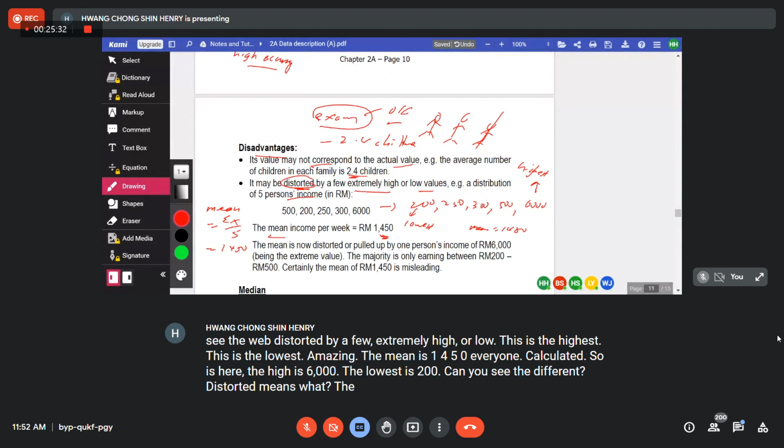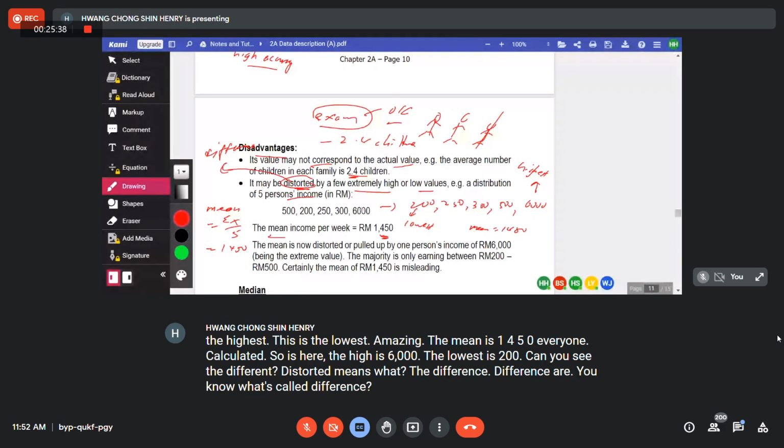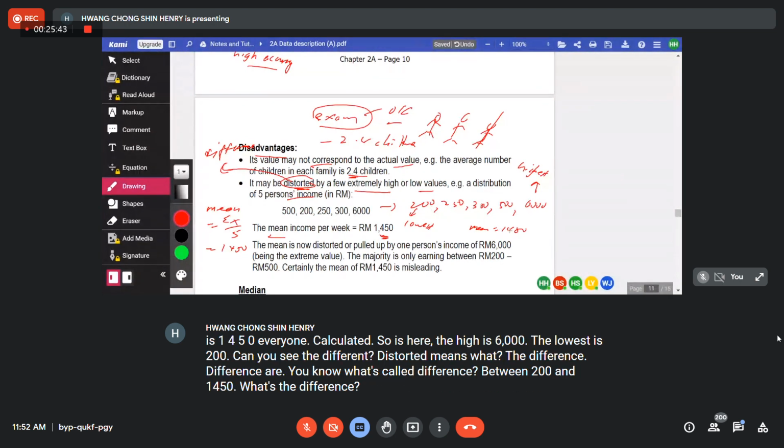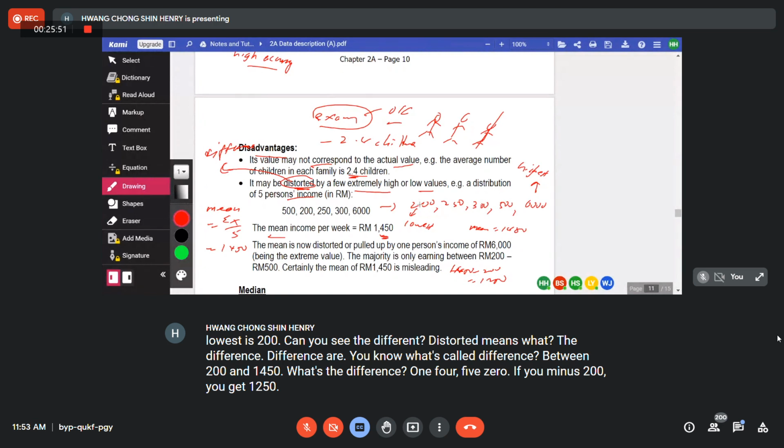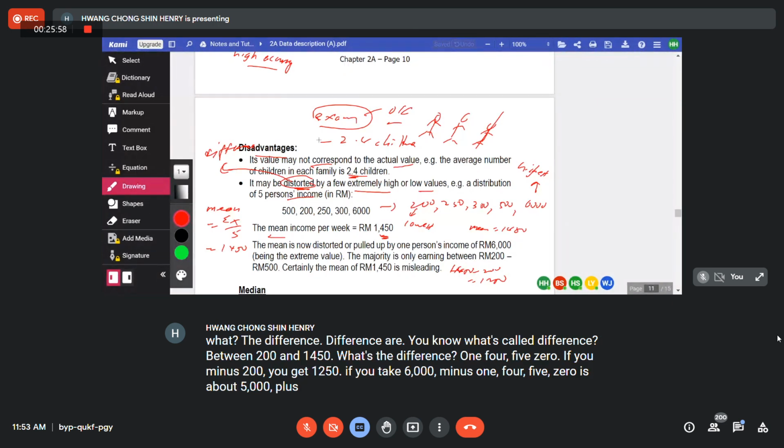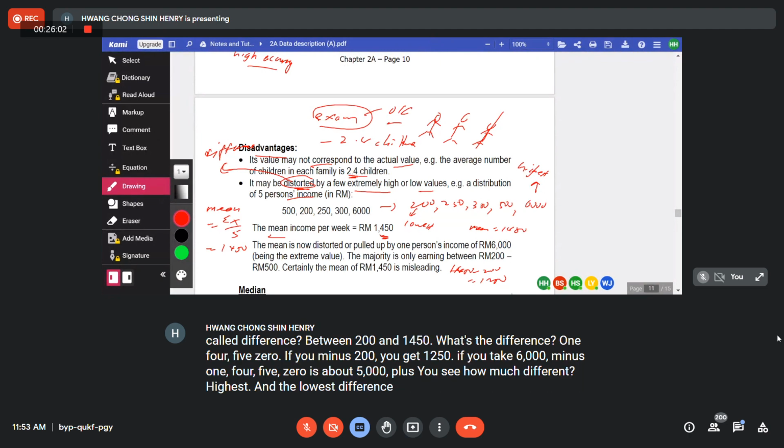The difference. Between 200 and 1450, what's the difference? 1450 minus 200, you get 1250, correct or not? If you take 6,000 minus 1450, it's about 5,000 plus. You see how much difference there is, the highest and the lowest from the mean.